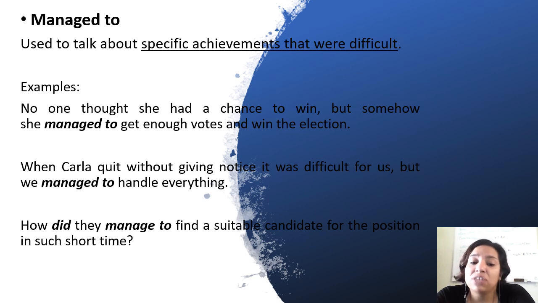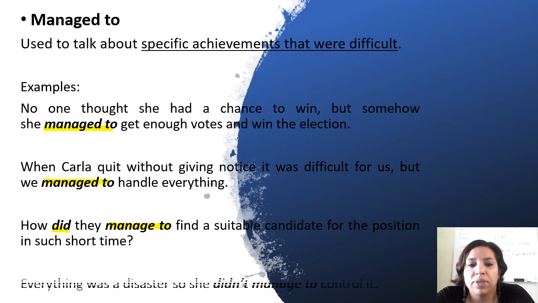How did they manage to find a suitable candidate for the position in a short time? So in this one, it was a situation that was very difficult, but they achieved it. And notice again, affirmatives and questions. Why? We're going to that part right now.